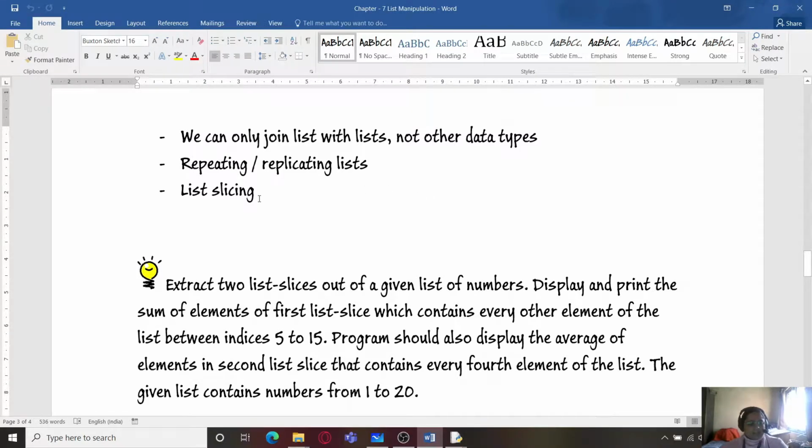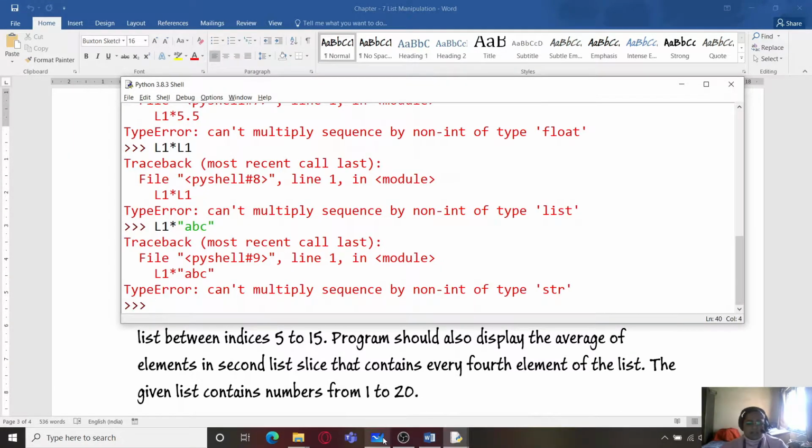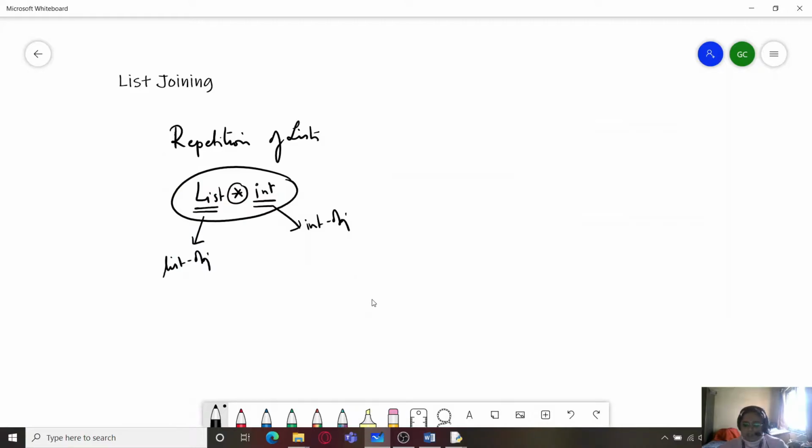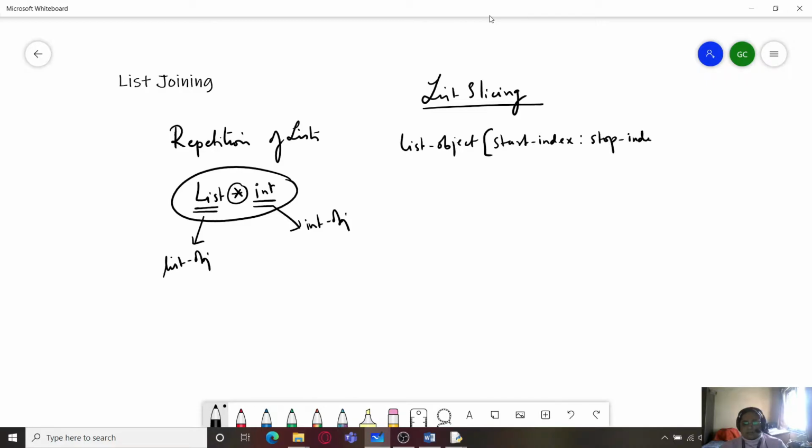And the last is list slicing, which is the same as that of your Python strings. When it comes to list slicing, students, here also we follow the same rules: list object, start index, stop index, and skip value.